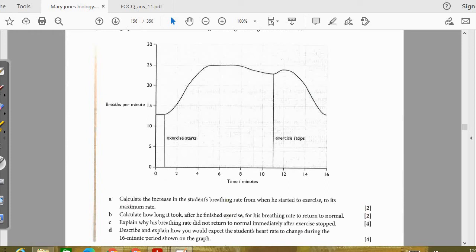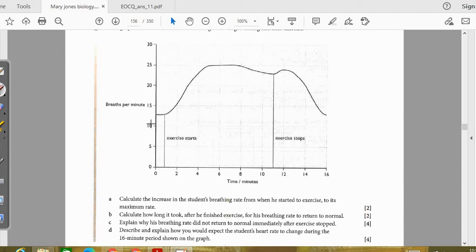Okay, so here it asks to calculate the increase in the student's breathing rate from when he starts to exercise to its maximum rate. So first of all, you need to check that when he's starting the exercise, the breathing rate is between 10 to 15. Now you need to see the 10, then comes the 11, 12. So here you need to just make a graph.